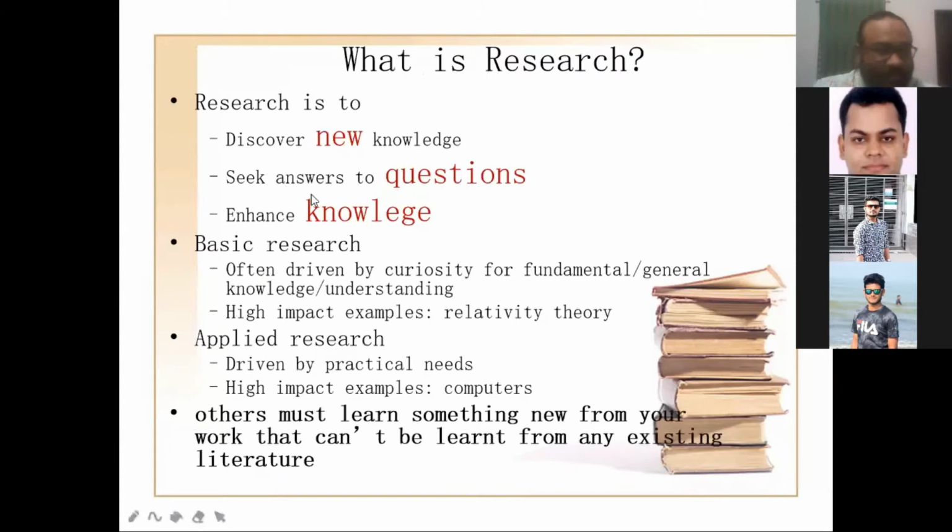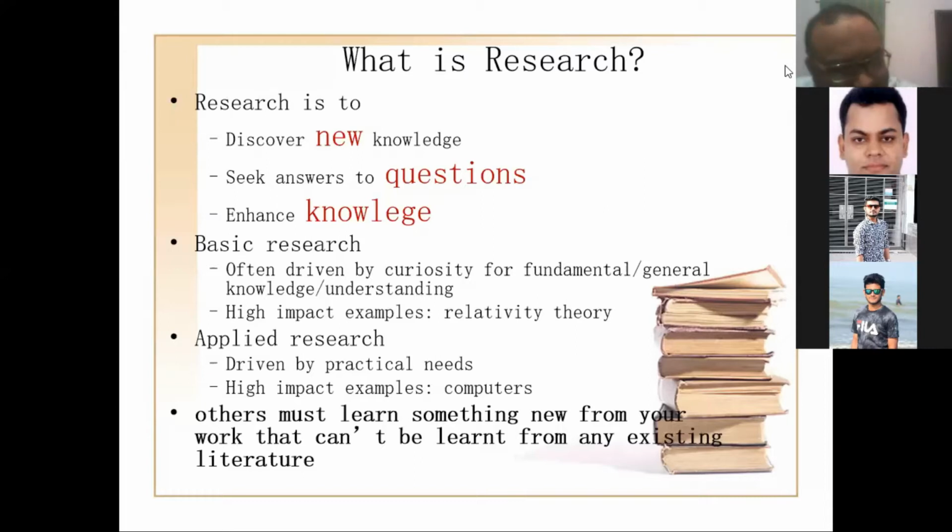So actually, what is research? If I just say research, that means you have to keep searching for new knowledge, new ideas, and seek answers to the questions. Questions means what, why, and how, especially why and how. If you find the answer of why, you get some idea from there. And the main purpose of the research is to enhance knowledge through questioning.